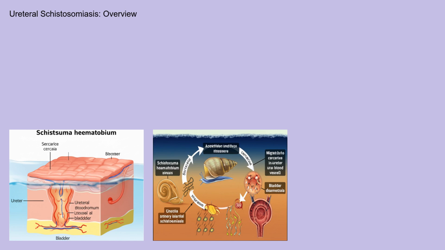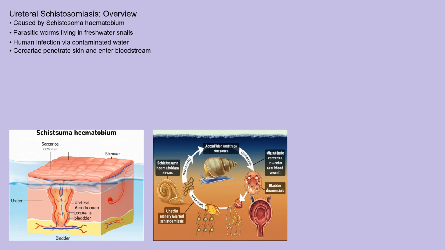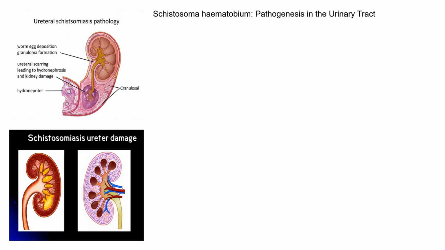Ureteral schistosomiasis is caused by parasitic worms called schistosomes, specifically Schistosoma hematobium. These worms live in freshwater snails during part of their life cycle. Human infection occurs when people come into contact with water contaminated with these larval forms of the parasite, known as cercaria. These cercaria can penetrate the skin, entering the bloodstream and eventually making their way to the blood vessels surrounding the bladder and ureters. Once inside the body, the Schistosoma hematobium worms mature and begin to lay eggs.